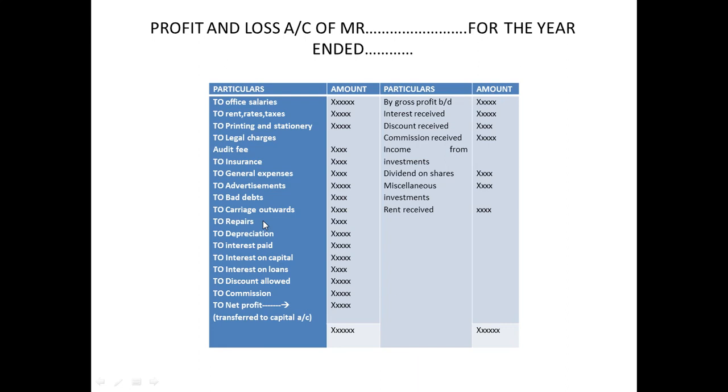So discount paid: you are paying a discount to somebody, you are going to take it over here. Commission paid also. Now, these are all the incomes, right?